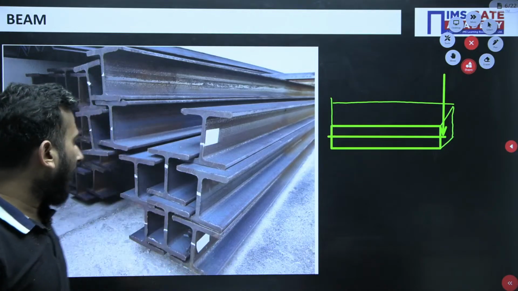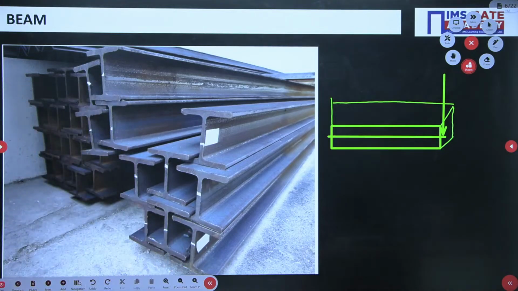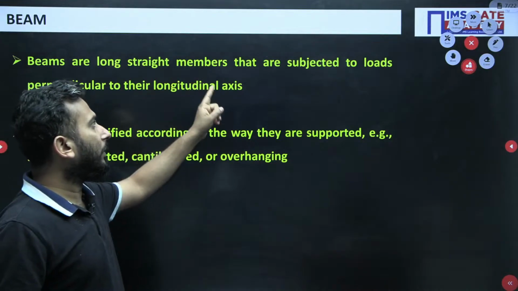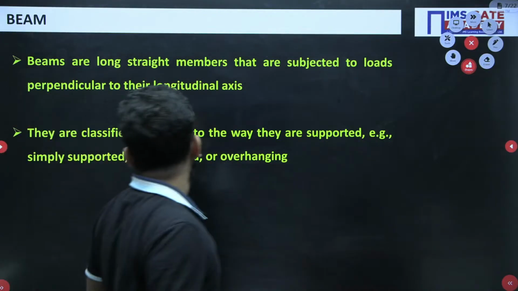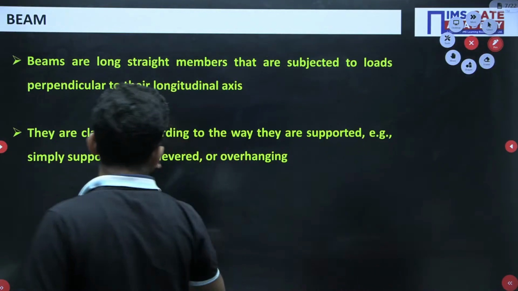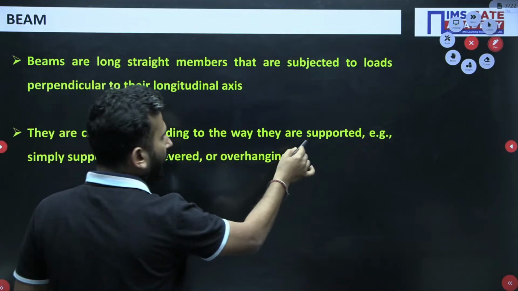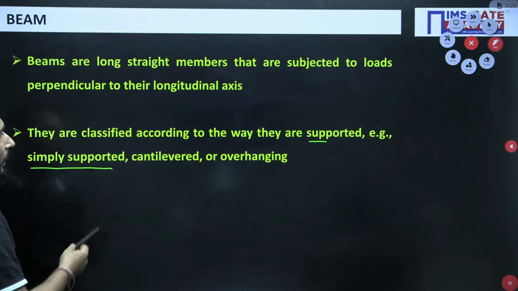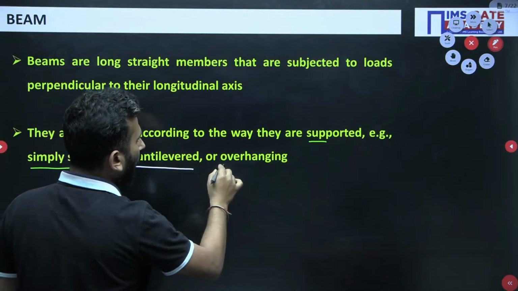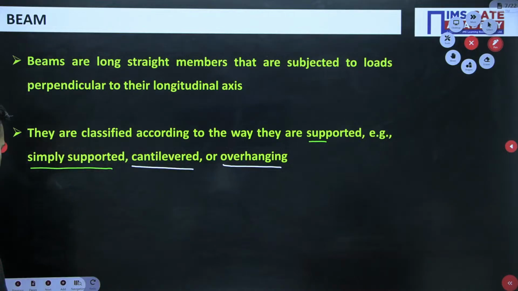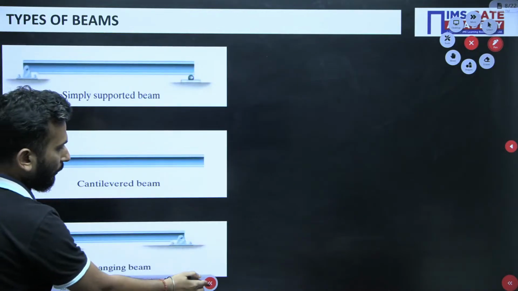There will be different types of beams, my dear friends. Beams are long straight members which are subjected to loads perpendicular to the longitudinal axis, and they are classified according to the way they are supported. For example, your beam can be simply supported, cantilevered, or overhanging. Now what are they? I'll try to show you.